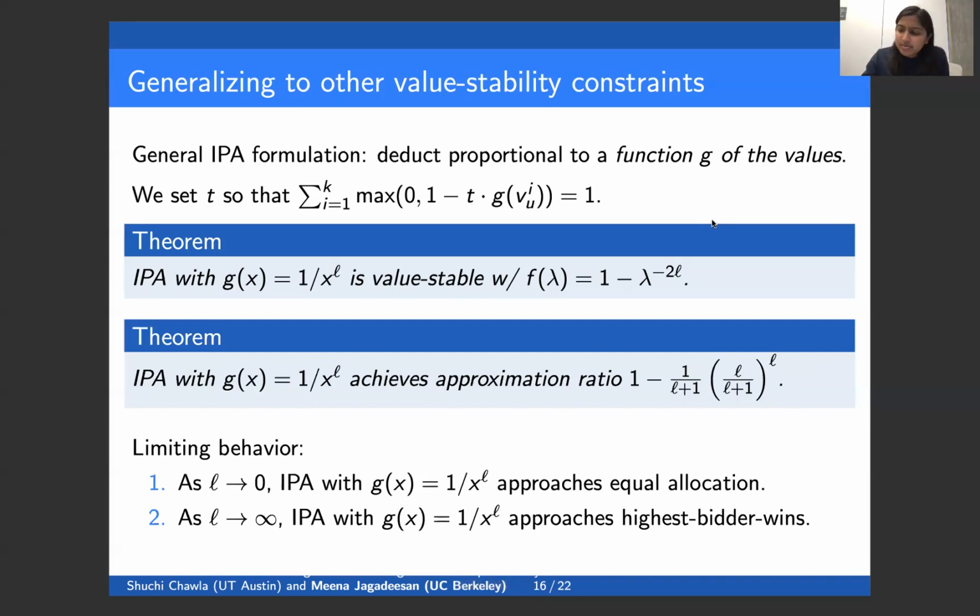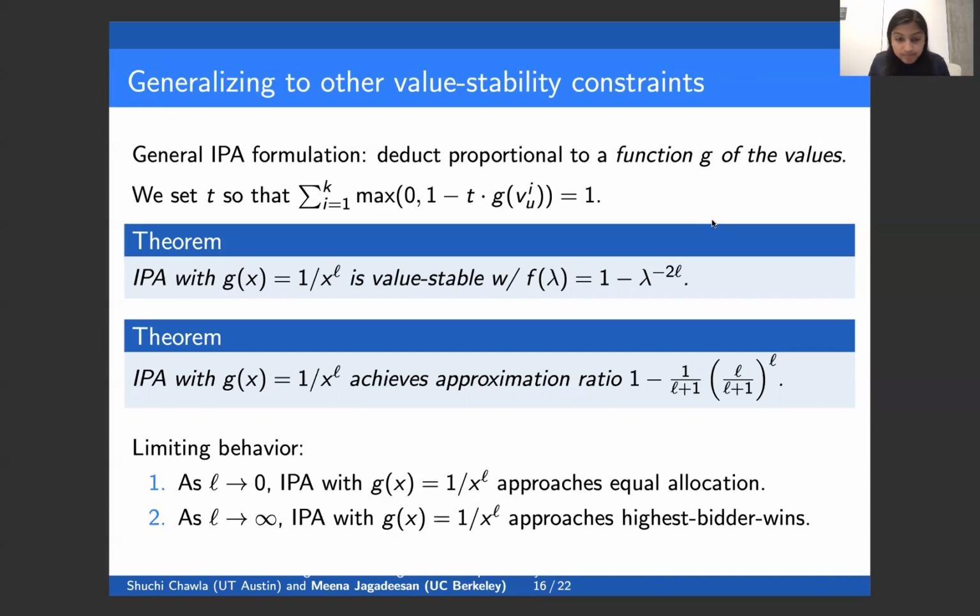So to get some intuition for this result, let's consider the limiting behavior. As L goes to 0, inverse proportional allocation with g of x equals 1 over x to the L approaches equally allocating across all advertisers. And in this case, the approximation ratio guarantee goes to 0 and the value stability constraint becomes maximally strong.